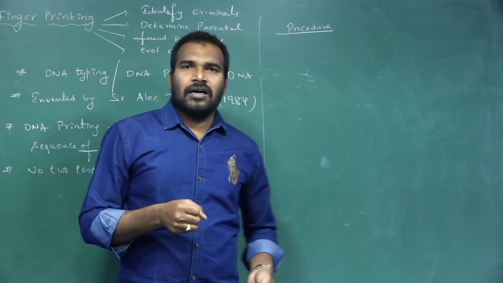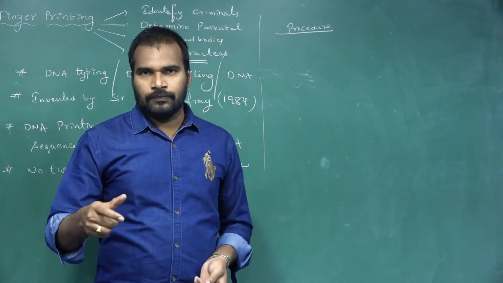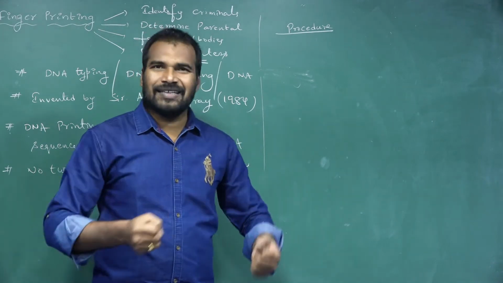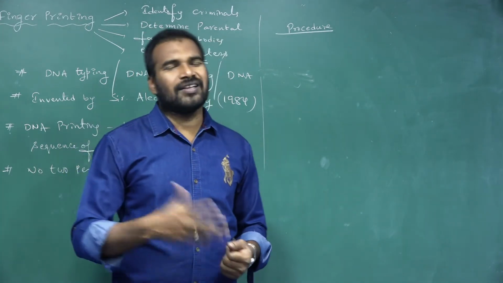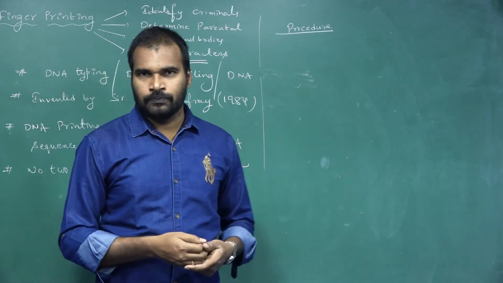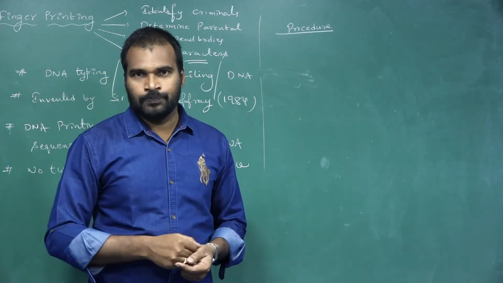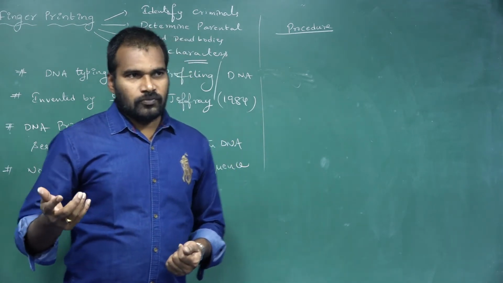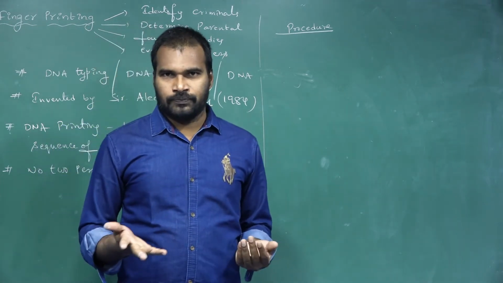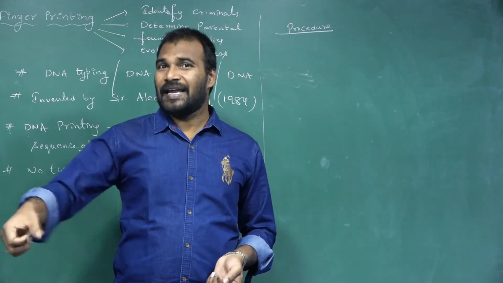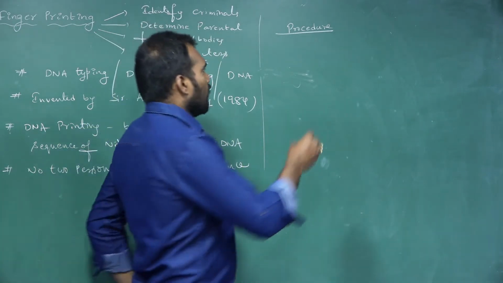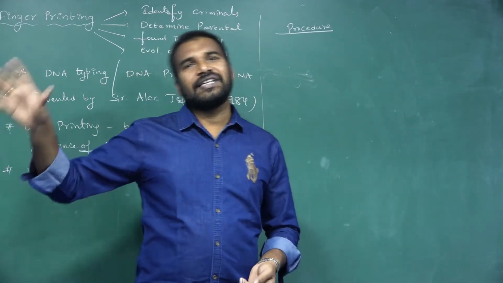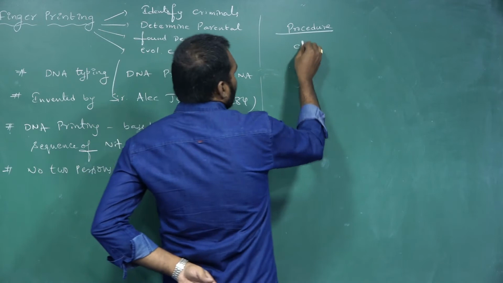you collect the DNA from the evidences. First of all, the people will collect the evidences at the place. What are the evidences? It may be a blood sample, or hair, or fingerprints, whatever it may be. From that evidence, first of all they identify the chromosomal DNA.